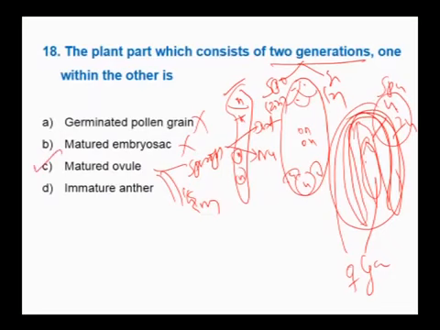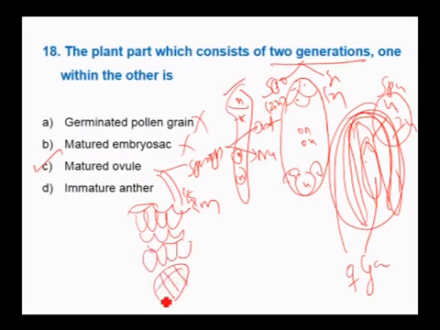Immature anther: the immature anther has outer epidermis diploid, endothecium diploid, middle layer diploid, tapetum 2n, 2n, 2n, endopolyploidy. The immature anther has sporogenous cells which are diploid, and this entire thing is diploid. Therefore, immature anther is only sporophyte. But at maturity, it will have haploid pollen grains.